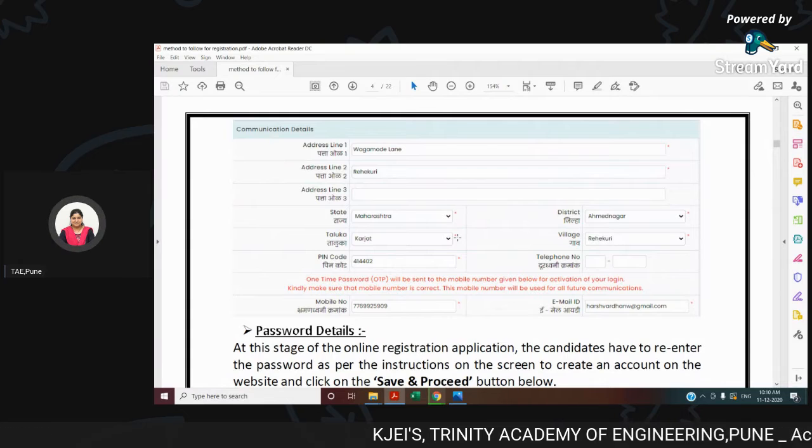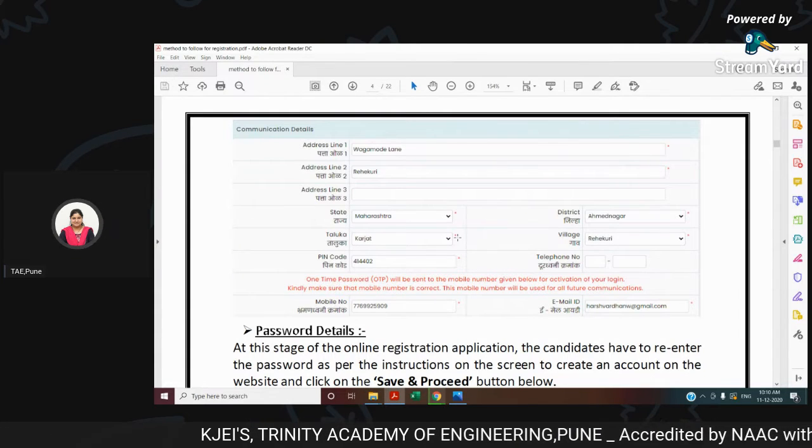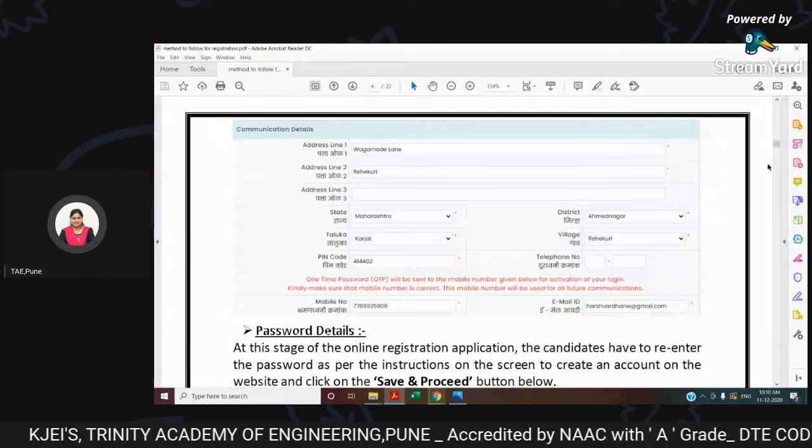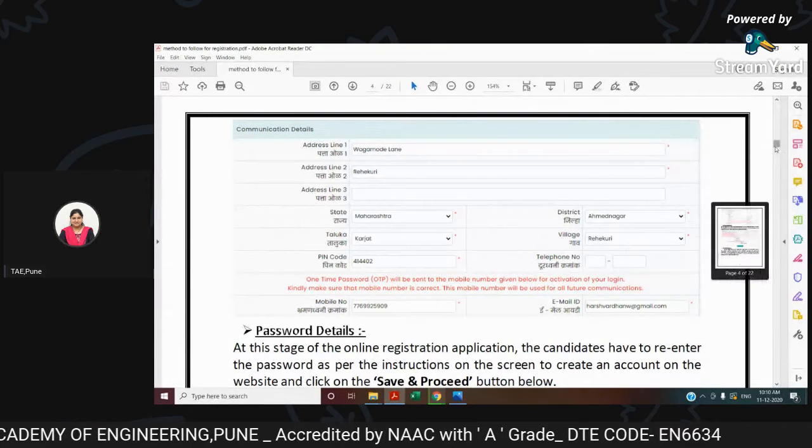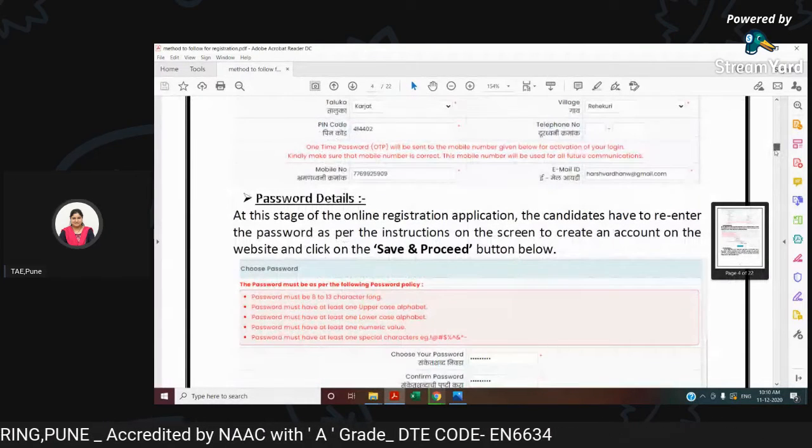And remember the mobile number and email ID, whichever you give, should be remembered till the end of the procedure, as all the OTPs will be sent on this mobile number itself.